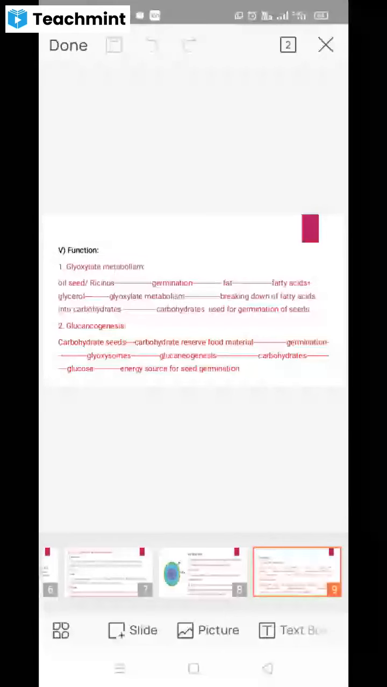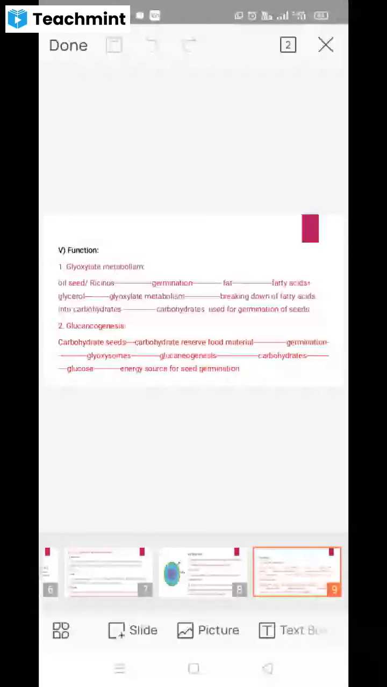So only these glyoxysomes, or mostly these glyoxysome cell organelles, are present in the oil seeds or in the germinating seeds. जो भी जर्मिनेटिंग सीड्स रहते हैं वहाँ पे एक ग्लायोक्सिजोम सेल ऑर्गेनेलिज प्रेजेंट रहते हैं. So this is one function of the glyoxysomes.